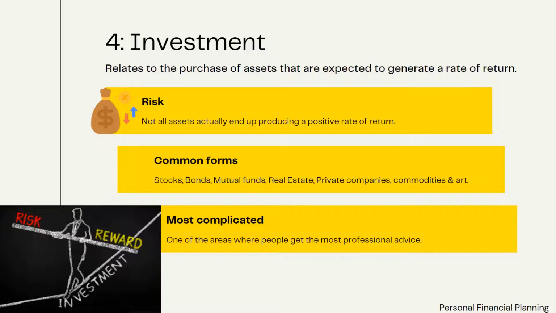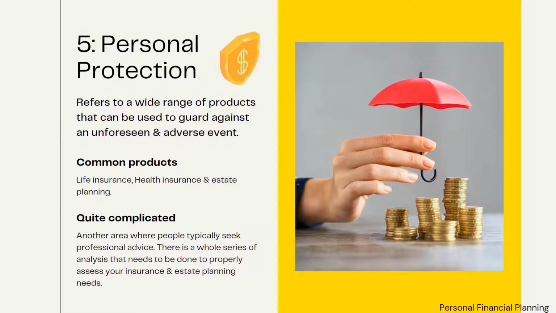Now the fifth and last one, personal protection. It refers to a wide range of products that can be used to guard against an unforeseen and adverse event. Common protection products include life insurance, health insurance, and estate planning as well.